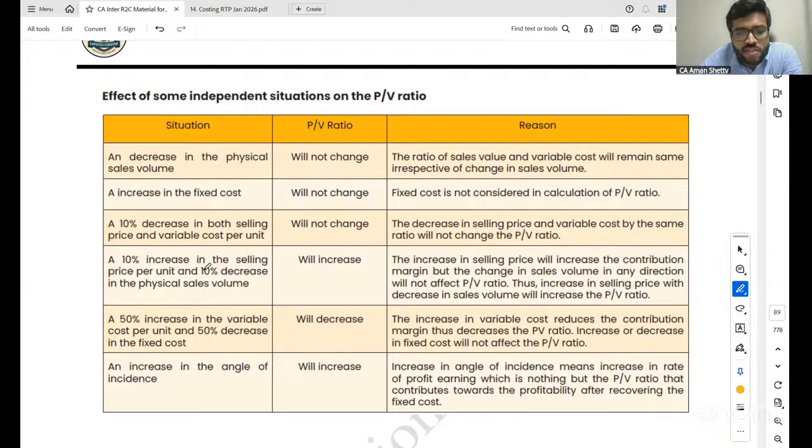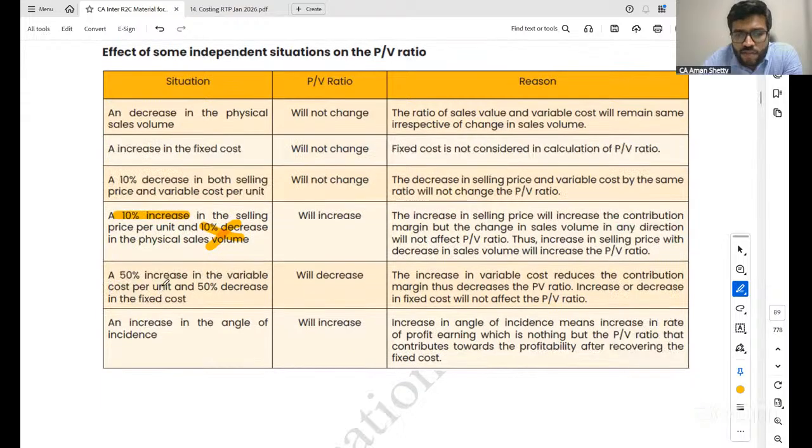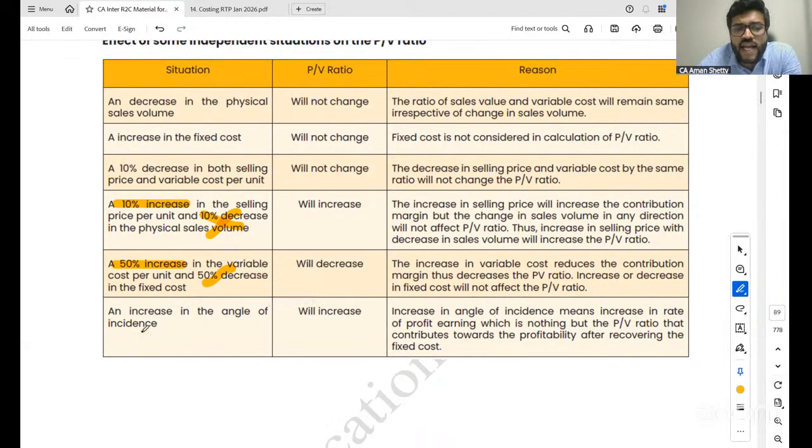See, physical sales volume is not going to impact. Did you understand? This is not going to impact, but a 10% increase will impact. Did you understand, all of you? A 50% increase in the variable cost per unit and a 50% decrease in the fixed cost. Again, the 50% decrease in the variable cost, will it impact? It will not impact. However, for a 50% increase in variable cost, if variable cost is increasing, contribution will decrease. If contribution decreases, PV ratio will decrease. And an increase in the angle of incidence, I told you it will impact the PV ratio. Right? Refer to the class notes and discussion.